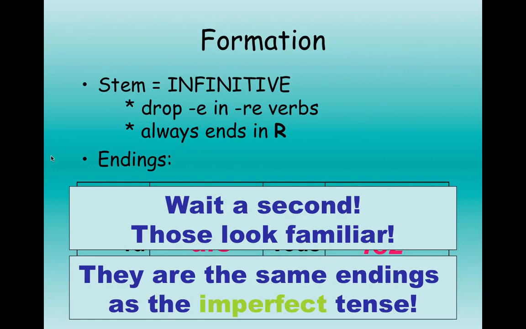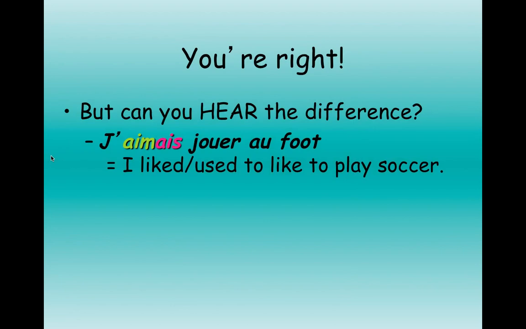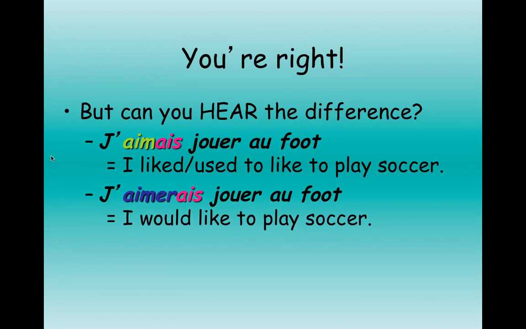Alright, so the endings are the same, which is crazy. The endings are the same, but you will be able to hear the difference because there's a difference in the stem. Alright, for example, j'aimais jouer au foot. I used to like to play soccer when I was little. J'aimerais jouer au foot. I would like to play soccer. You hear the difference? J'aimais, j'aimerais.